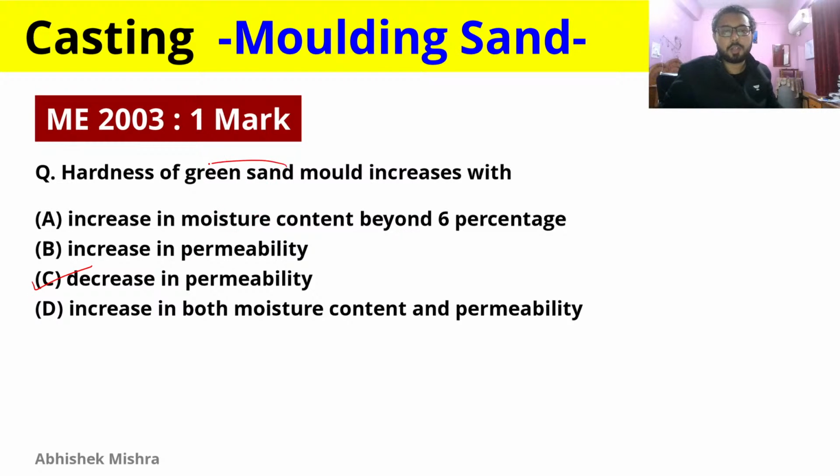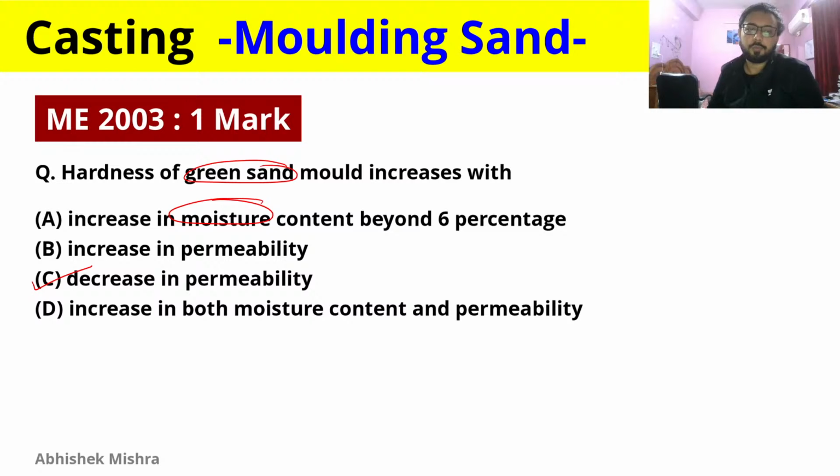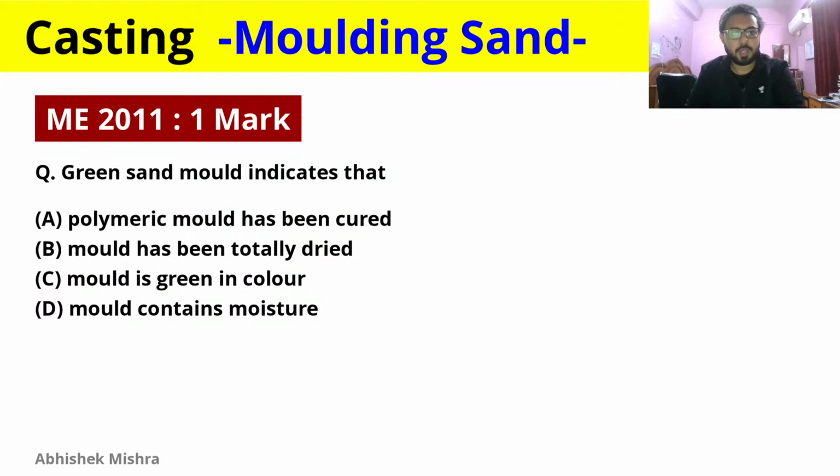Don't get confused here by green sand and moisture, because moisture content here we don't know about, and that is not the case. Here it is generally asking what the hardness of a green sand mold will increase with. So it will increase with decrease in permeability. Moisture is given just to confuse it. Moisture will be used in questions like this, where green sand mold indicates that the mold contains moisture. Simple as that.